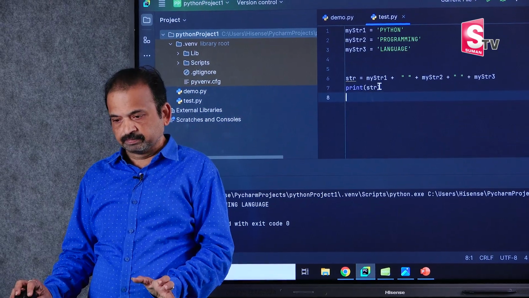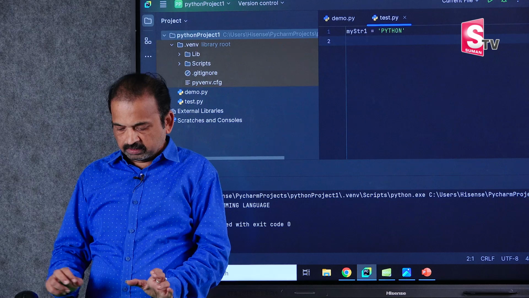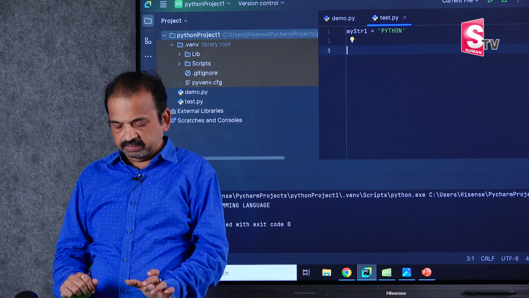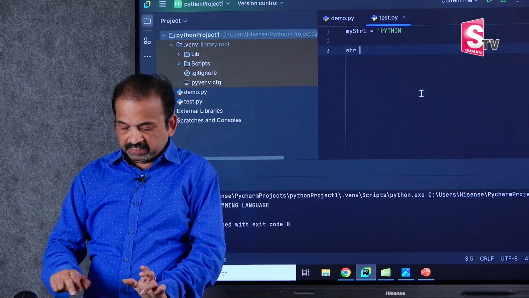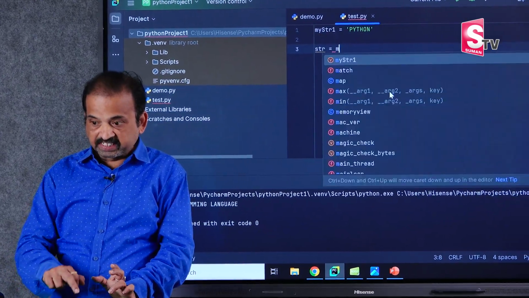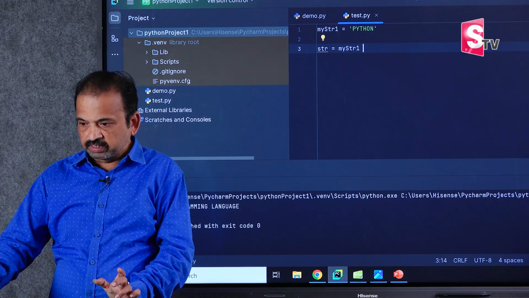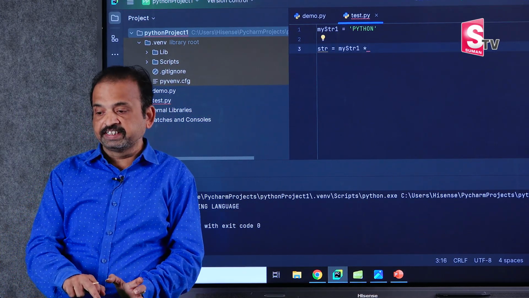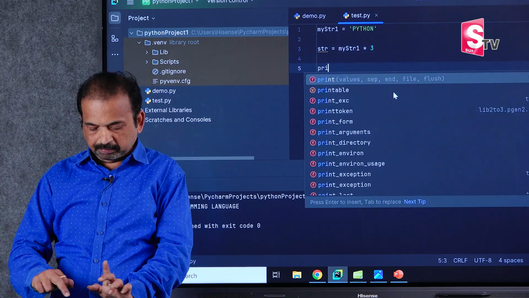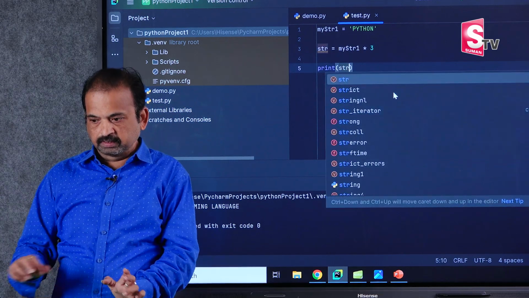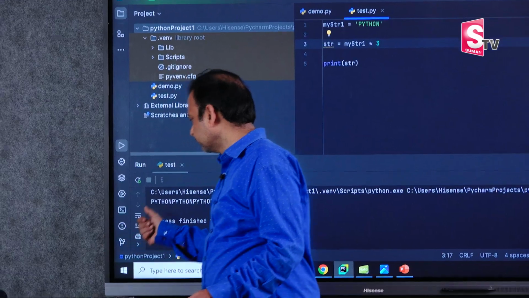For example, this is my string, and I want to repeat it. So I will say str equals my str1, and I will use the asterisk operator. I want to repeat it 3 times, so I will put 3 here, and I will print this str. Yes, see, it is printing 3 times.